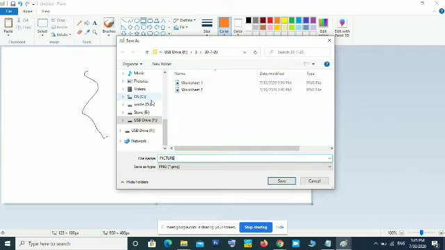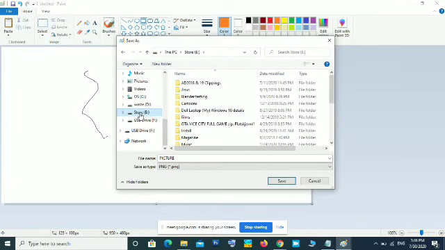That is, C is one drive, D is another drive, E is another drive, then the USB drive is here. One pen drive I am connecting to my computer, that is the USB drive. Whatever storage is there, you can see here. You can select where you want. In this computer, I am going to save it in this folder, the store folder.